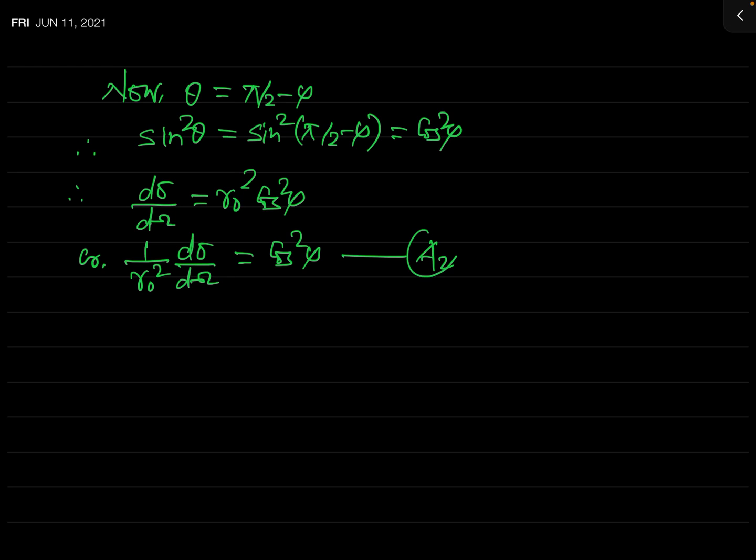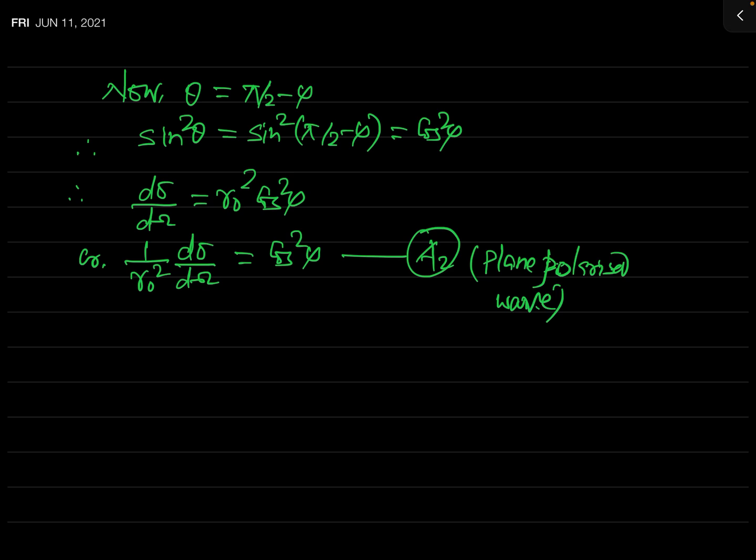Actually, this is the important result for the differential scattering cross section. But remember, this result has been obtained by considering that our electromagnetic wave is plane polarized, not unpolarized. This is the case of a plane polarized electromagnetic wave. In that condition, this will be the expression for the differential scattering cross section: plane polarized wave.